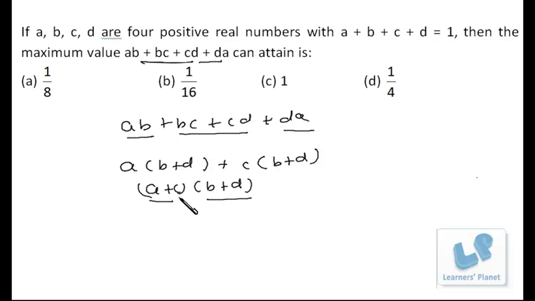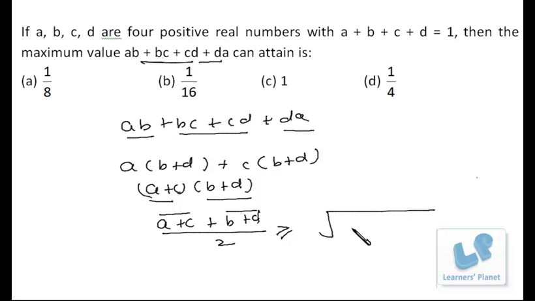Now the arithmetic mean of these two expressions, that is A plus C plus B plus D by 2, will be greater than or equal to their geometric mean. And what is the geometric mean of two data? That is the square root of the product of both. So A plus C plus B plus D by 2 will be greater than or equal to the square root of A plus C into B plus D.